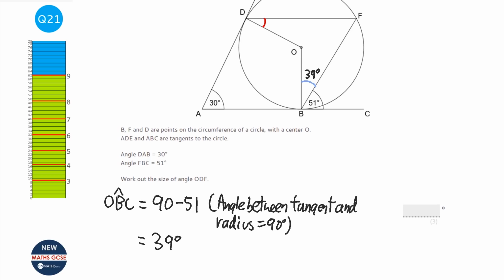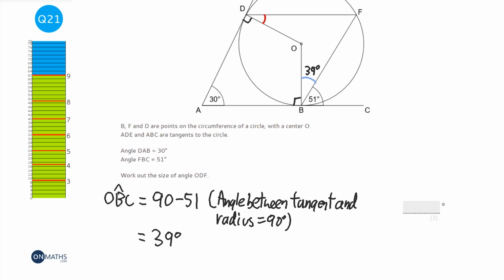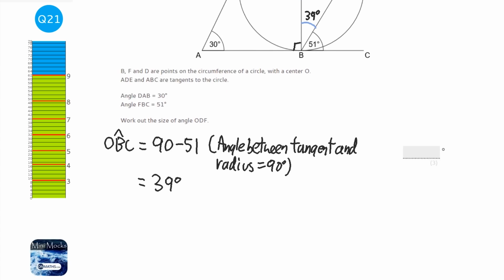So let's have a look at what else I can work out. Well, that's also 90 degrees and that's also 90 degrees. And ADOB is a quadrilateral. So we can work out which angle we're going to pick next. Well, let's pick this angle here next. So what's that? DOB.